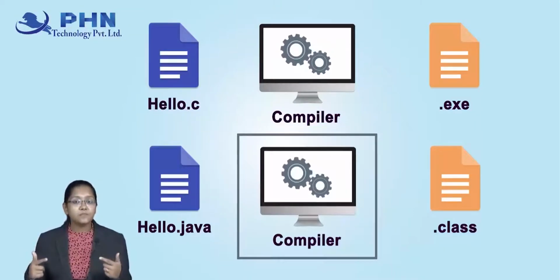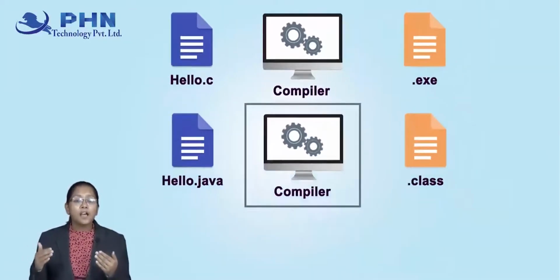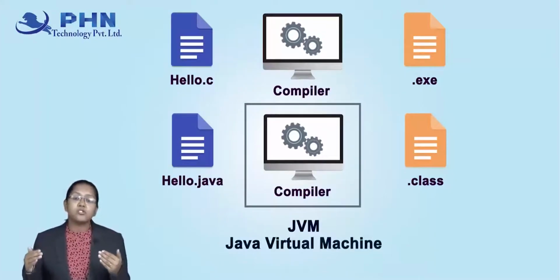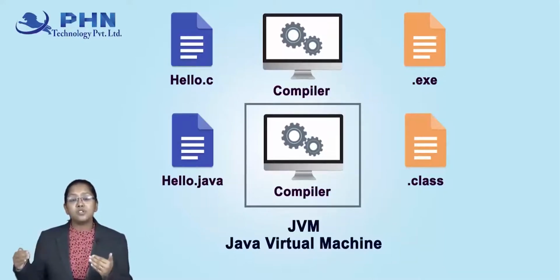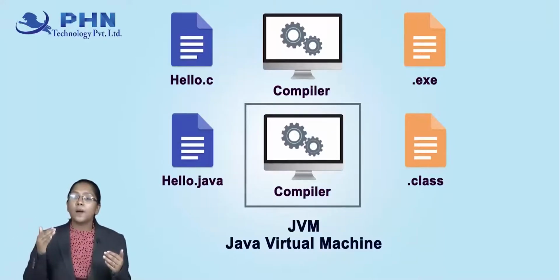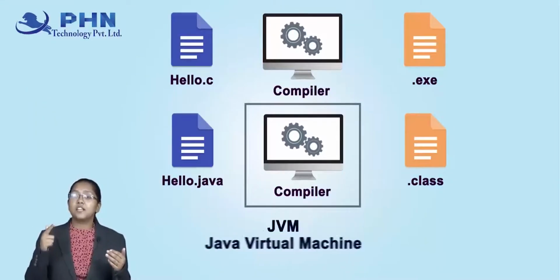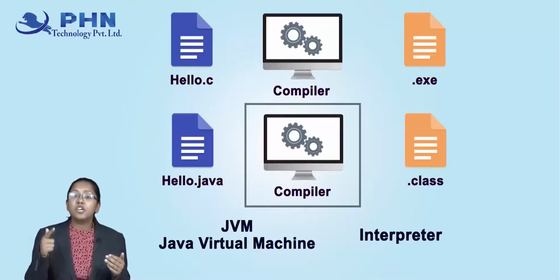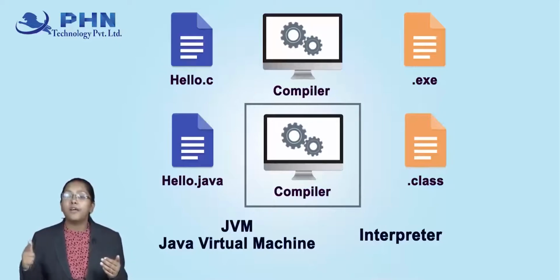Another thing here is, there is a compiler, but Java doesn't have this. In the replacement of this compiler, it has a JVM, that is Java Virtual Machine. Now this Java Virtual Machine helps us to compile every code, and this JVM is nothing but your interpreter which gives the result as a bytecode to us.